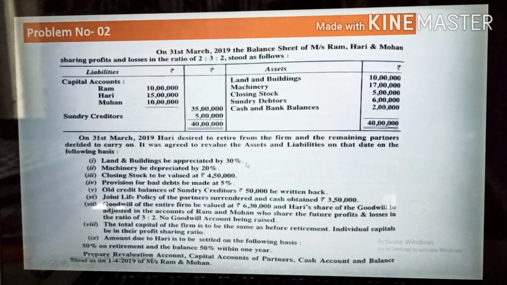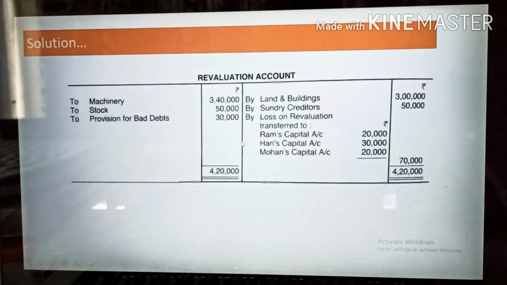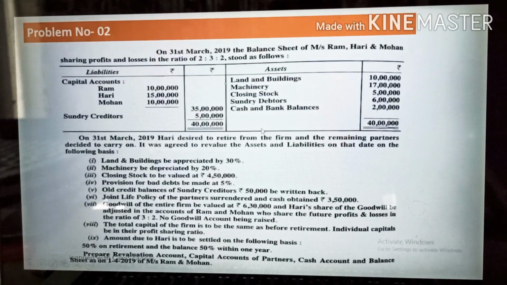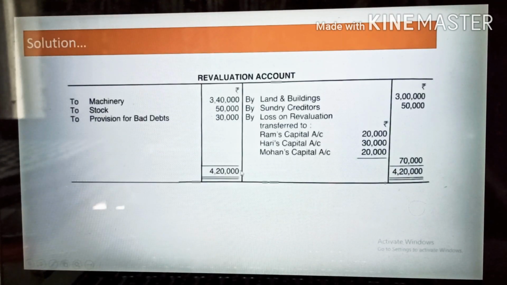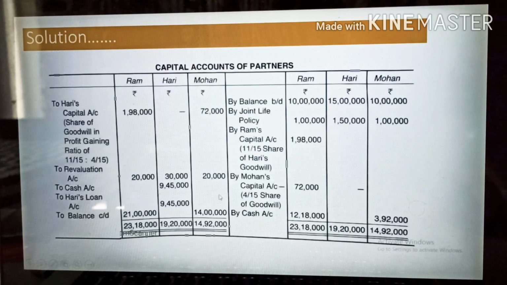Stock 50,000. Next one is provision for bad debt be made at 5%. The sundry debtor is 6 lakh rupees is given. The 5% of 6 lakhs will become 30,000. So I have written over here. Then next one is given after that, 1 2 3 4 is over. Old credit balance of sundry creditor 50,000 be written back. 5 lakh total creditors is given, but out of this 5 lakh, 50,000 is written back. So you also need to write this 50,000 in the credit side. Sundry creditor 50,000.